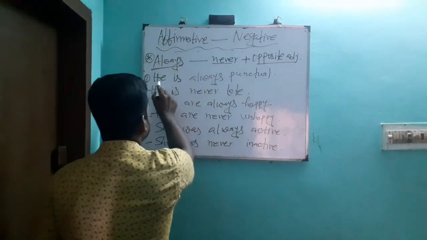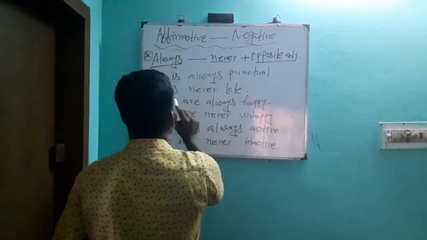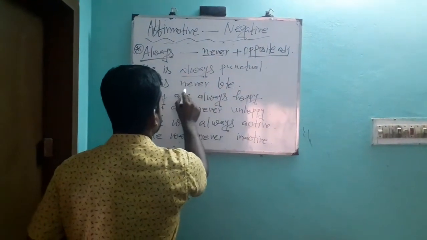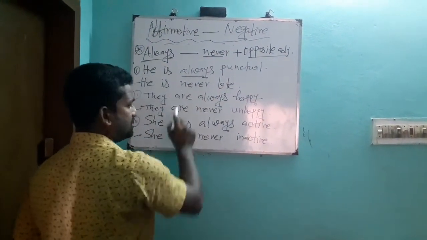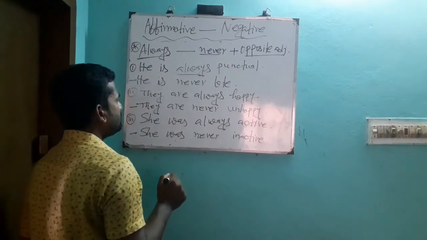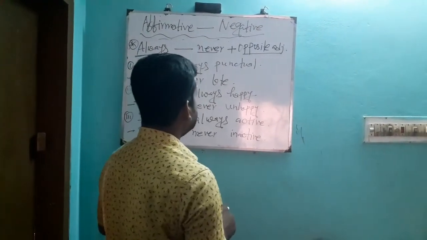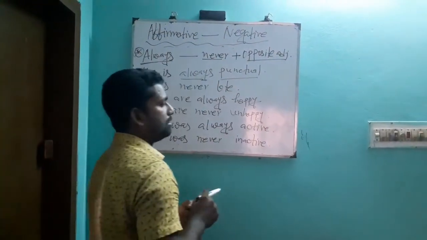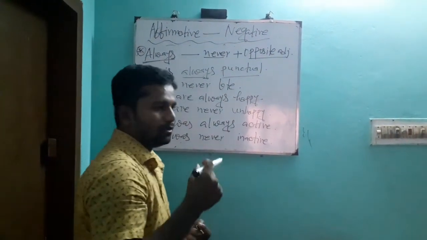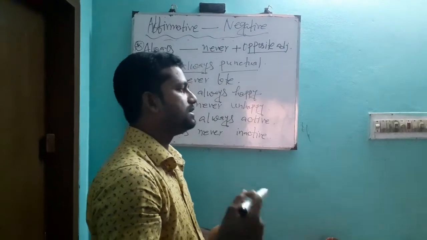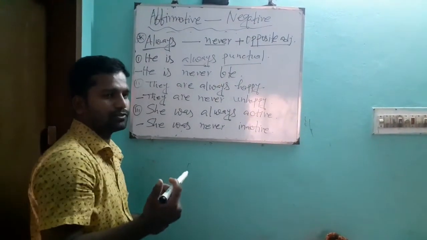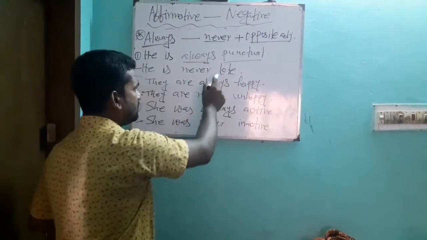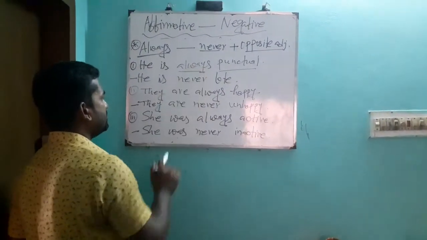Here it is written, he is always punctual. According to the structure, if there is always, you should write down never. So you write down here never instead of always. And according to the structure, we should use the opposite adjective. Here actually the adjective is punctual. Punctual means the task is done in time. So what is the opposite word of punctual? Late. So you write down here late, and it turns into a negative sentence.